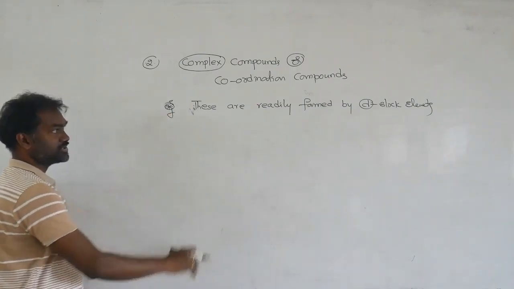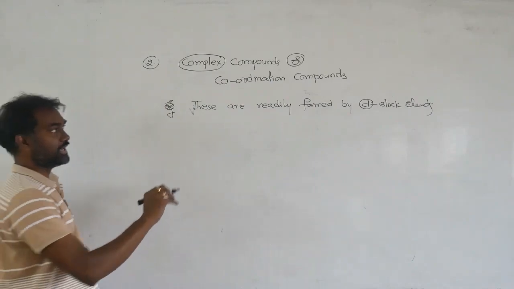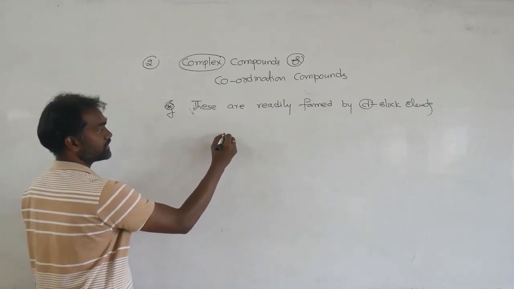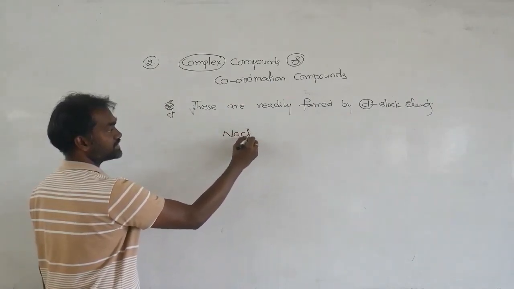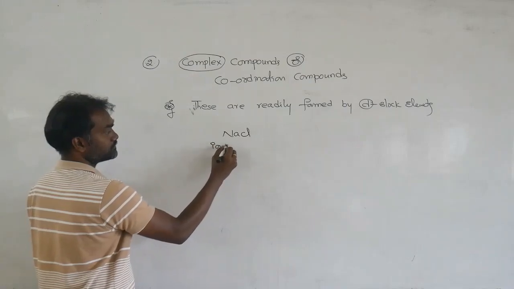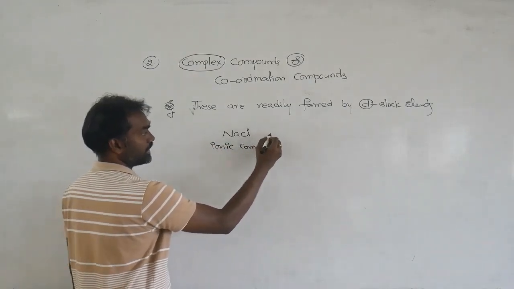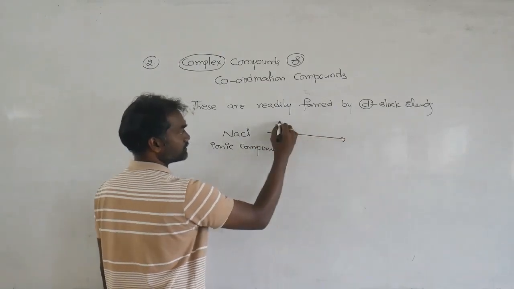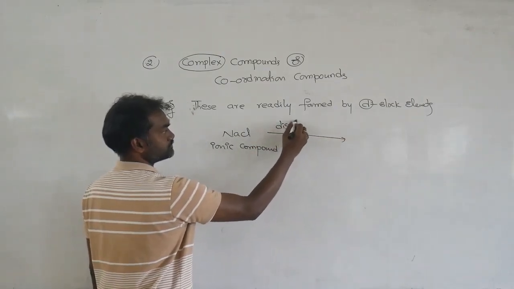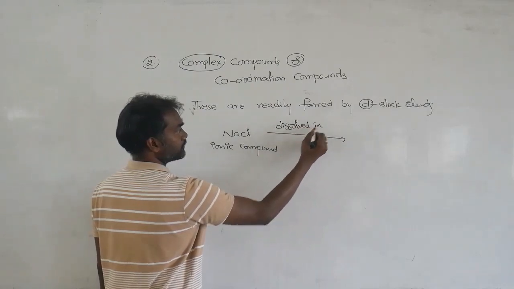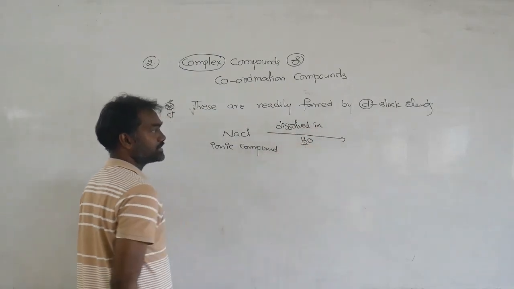First of all, suppose you think about an ionic compound. Ionic compound means what? Suppose we take NaCl, an ionic compound, and dissolve it in water. What happens?